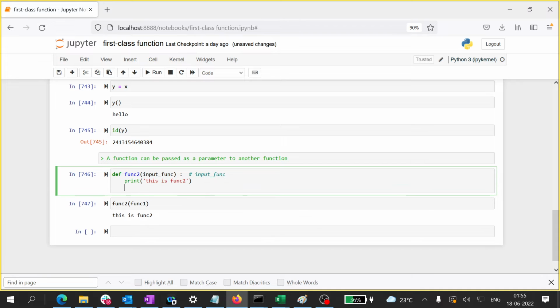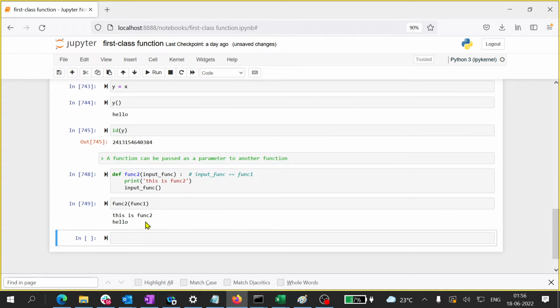Now I can write here input func. So what happens is the func1 and this input func and func both are the same thing. Inside this function, the same object is being referred to with the name input func. So if I write input func, it will do exactly what func1 does. What does func1 do? It prints hello. So let me enter this and now enter.